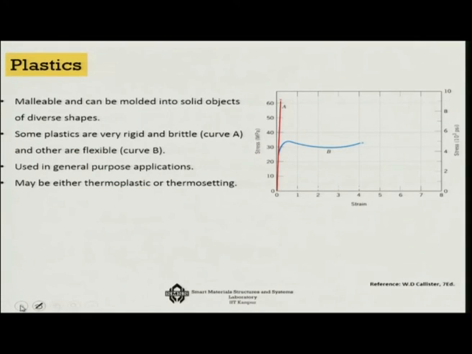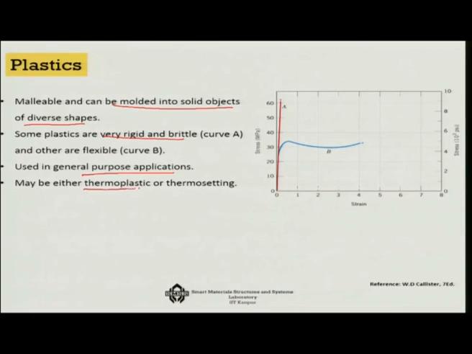The plastics, I already told you, are in between the elastomers and the brittle materials. They are malleable, can be molded into solid objects of diverse shapes. Some plastics are very rigid and brittle and others are flexible. They are used for all general purpose applications like toys or quick rapid prototypes you want to make, and they can be either thermoplastic or thermosetting. That is about the plastics.